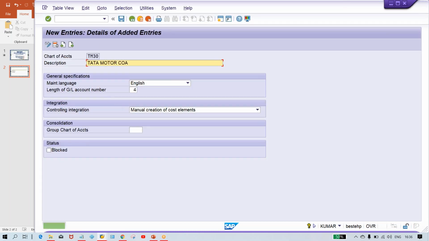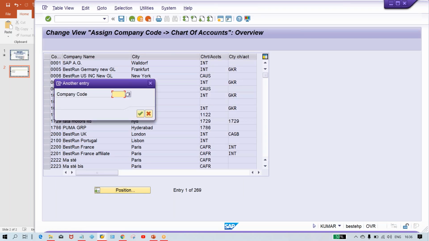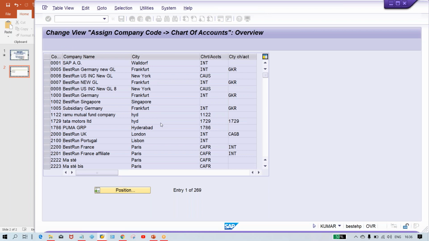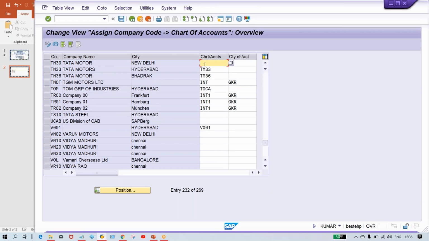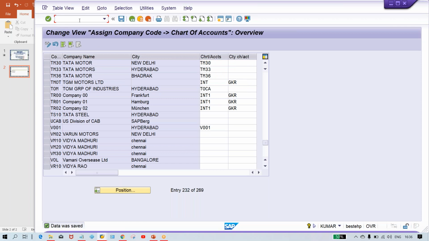So what we have done, we have created our chart of accounts, assign it, OB62. You have to assign this chart of accounts, guys. So here, give your company code TM30, and here what we have to do, give your chart of accounts TM30 and save it.